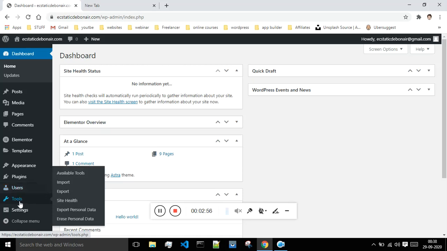And next is this tools. So tools basically as of now it is not required by us, but if in the future we are in need of this tab, I will be introducing you guys to this tab.